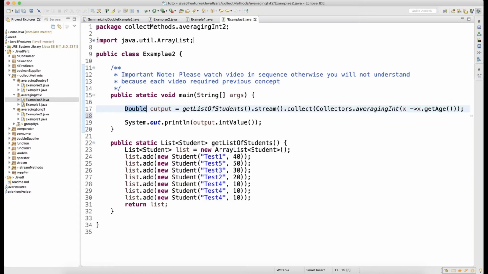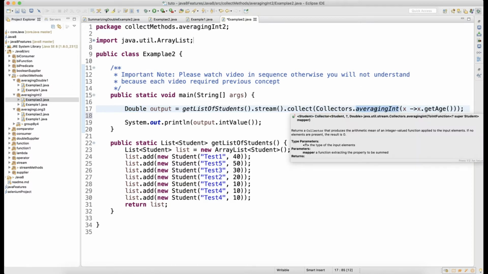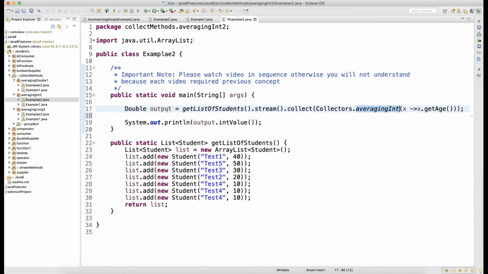So guys, whether you do averagingInt, averagingLong or averagingDouble, your output will always come as a double, because you are trying to do an average, and the output should ideally be a double, since double will accept everything: integer, long, short, and other data. So you will get the output as a double.